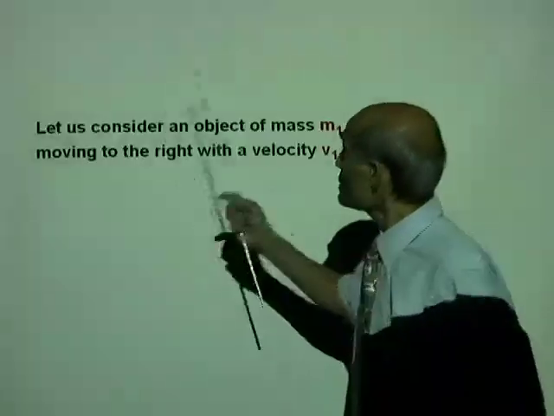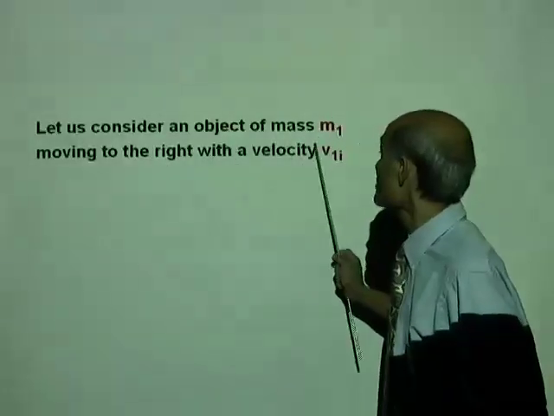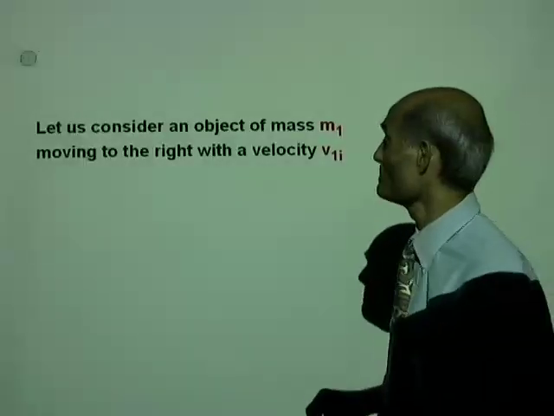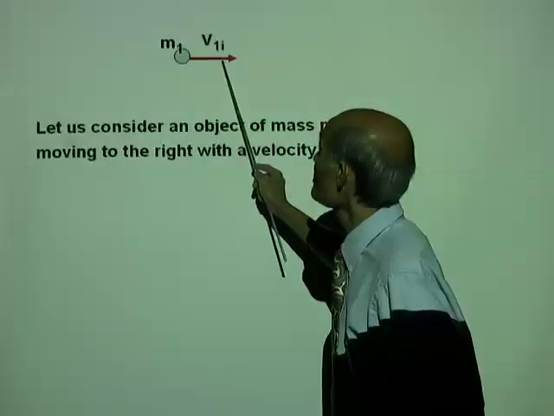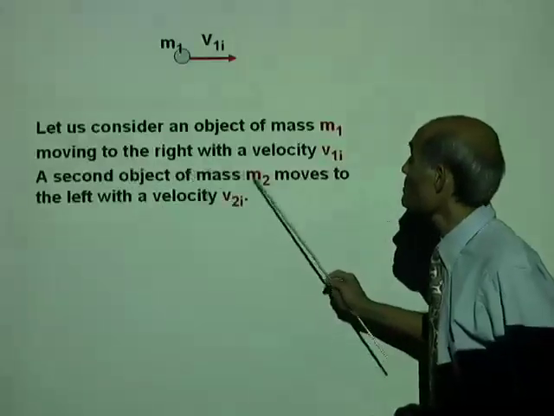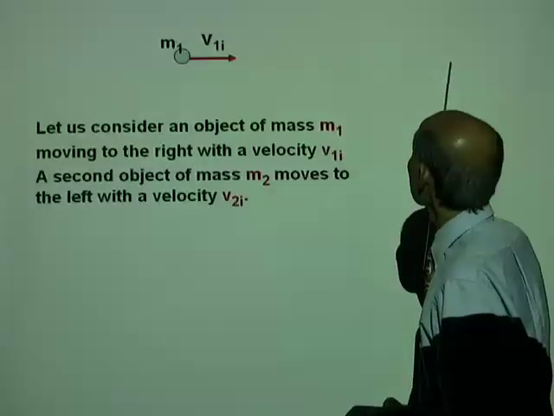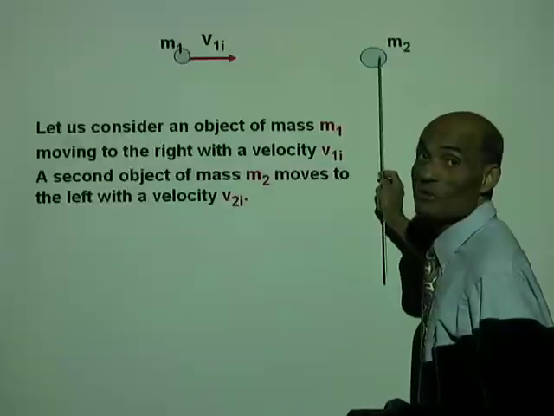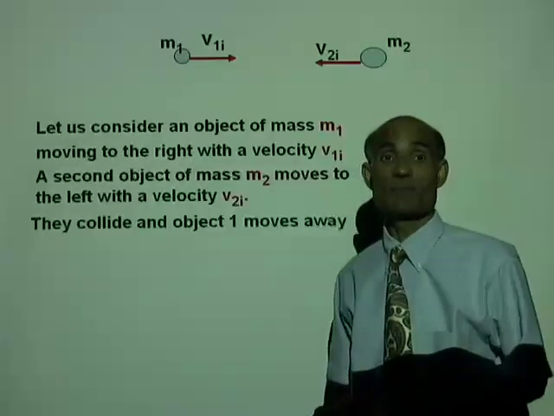Okay, let's consider an object of mass m1 moving to the right with a velocity v1i. You are familiar with these notations. A second object of mass m2 moves to the left with a velocity v2i.